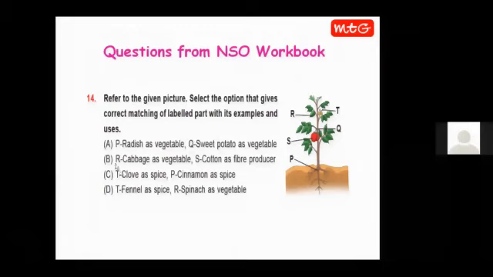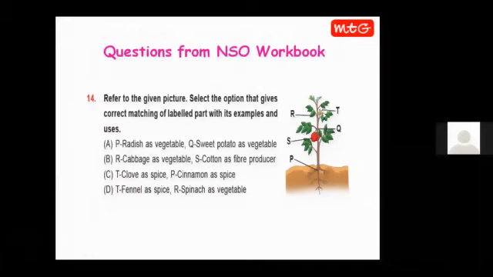Then let us see option B. R, cabbage as vegetable. Now R is leaf of the plant. So for cabbage also, we eat the leaves of cabbage. So R is correct. Here S is labeled as fruit. So S can be cotton as fiber producer. See, cotton is obtained from fruits of a cotton plant. That is called cotton ball. And it is used for making fiber, right? For fabric production. So as R and S both are correct, option B is most likely to be the correct answer. Then let us also discuss C and D.